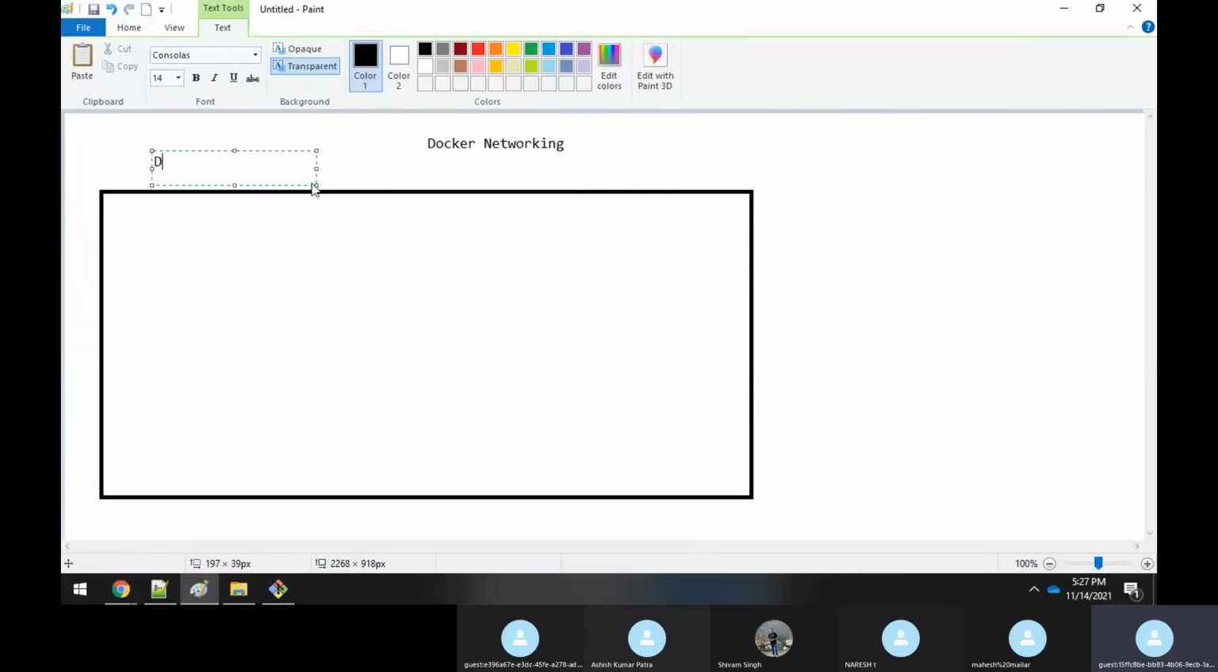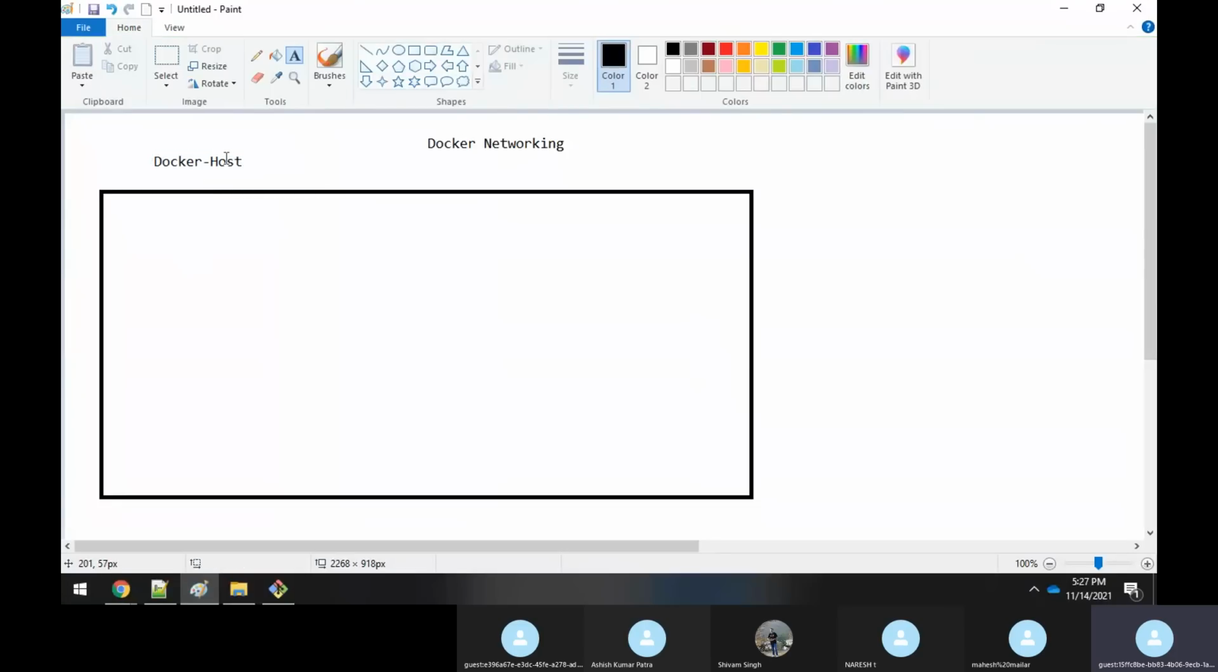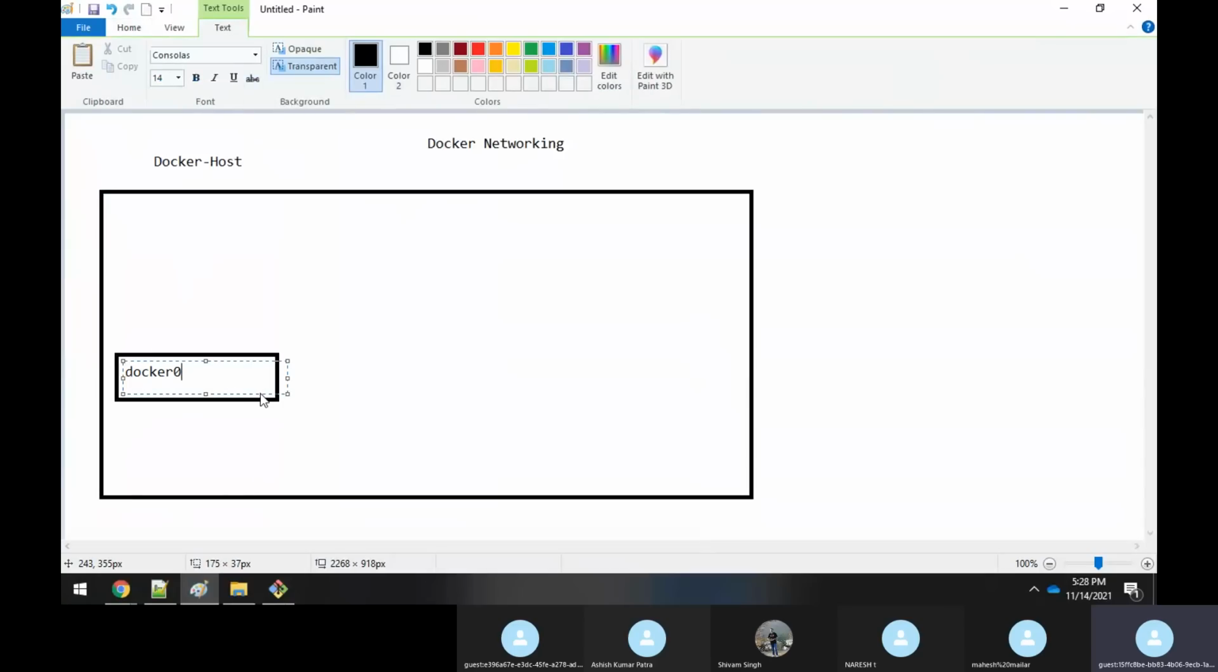You know very well that whenever you need a Docker host, you need a machine where you install the Docker package, start and enable the Docker daemon. Once you enable the Docker daemon, your machine is called a Docker host machine, correct? Whenever you have a Docker host running, Docker will create one network interface. What is that network interface? It is always docker0.